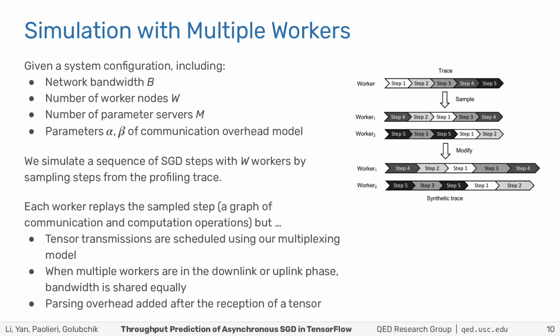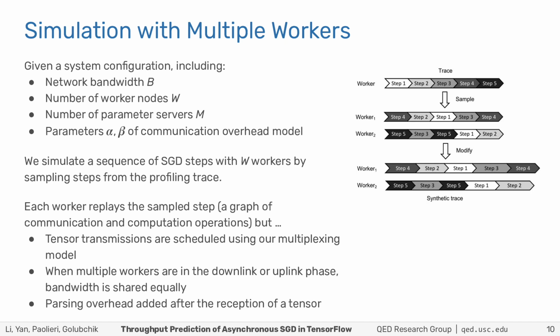So in our approach, given a system configuration including network bandwidth, number of worker nodes, number of parameter servers, and parameters of the communication overhead model, we simulate a sequence of stochastic gradient descent steps with an arbitrary number of workers by sampling steps with replacement from the profiling trace collected in a single worker configuration.